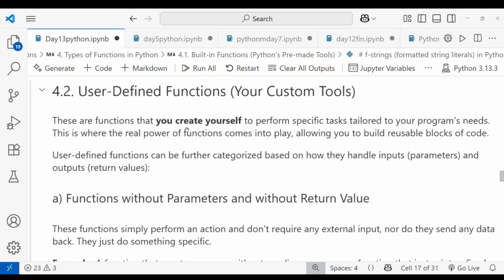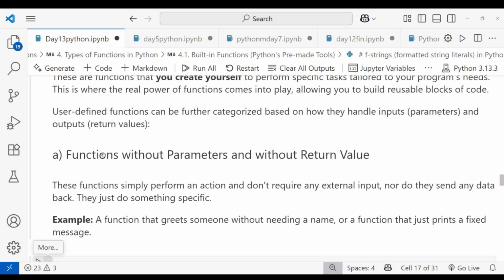Let's see the first type, that is a function without parameters and without return value. That means the function simply performs an action and does not require any external input, and it does not send data back either. On calling the function, it just does a specific task only.